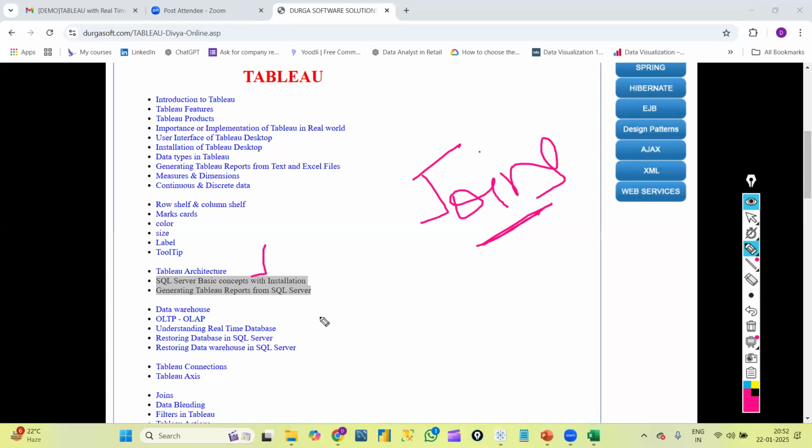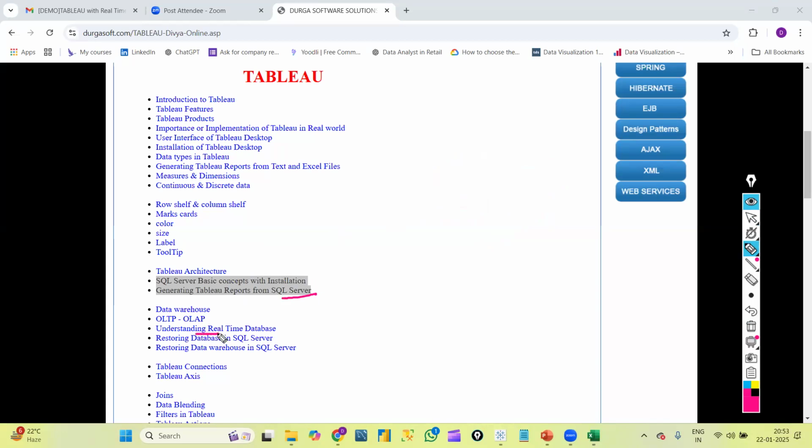Today we connected using an Excel file, but going forward, not only Excel files, we will even use SQL Server. I'll show you how we will connect SQL Server to Tableau and how we will create visualizations by connecting to SQL Server. That is this concept: generating Tableau reports from SQL Server. To do that, I'm going to use one real-time database.